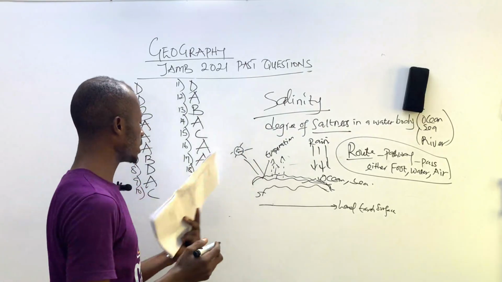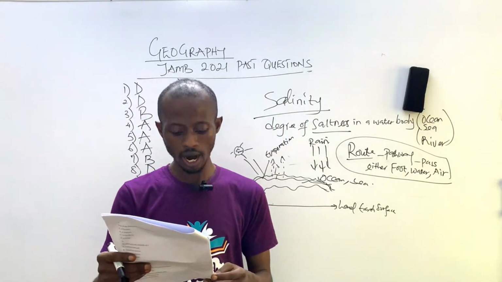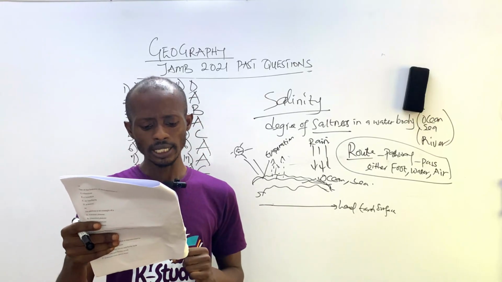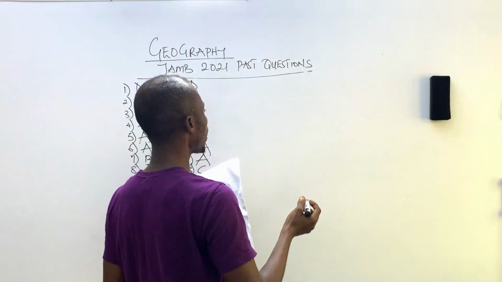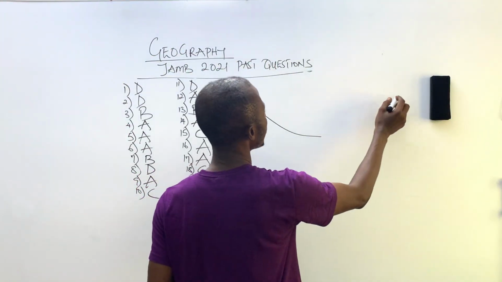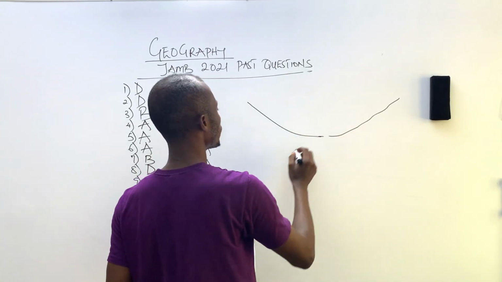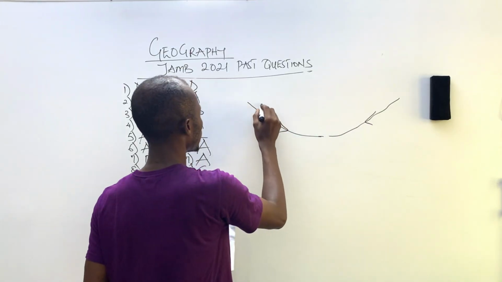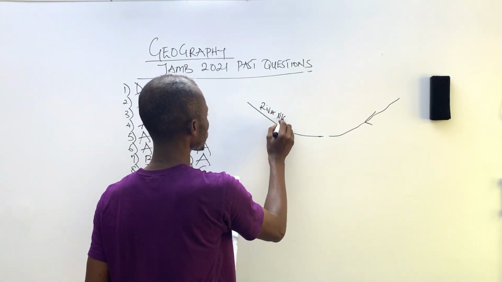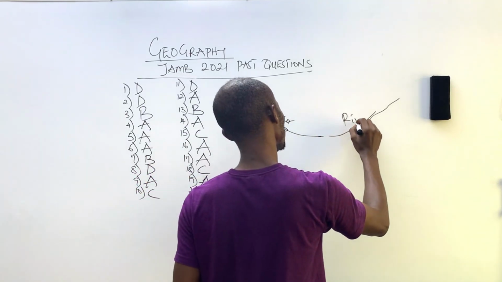So lastly, before we leave for today's class, question number 20. A settlement located where two rivers meet is called A, nucleated settlement; B, confluence town; C, linear settlement; and D, nodal town. Now, we all know in Nigeria we have two major rivers, River Niger and River Benue.